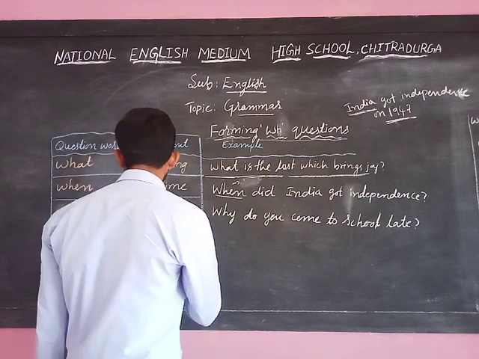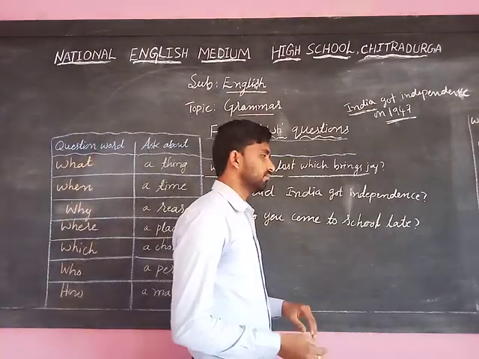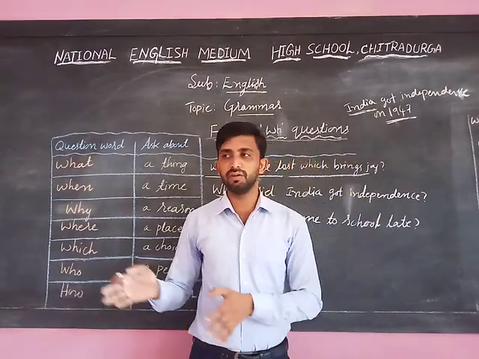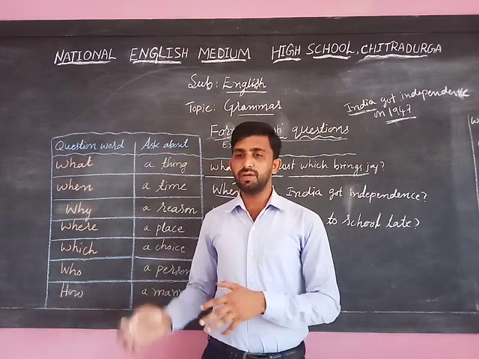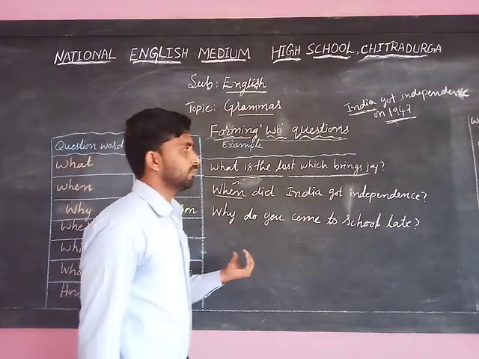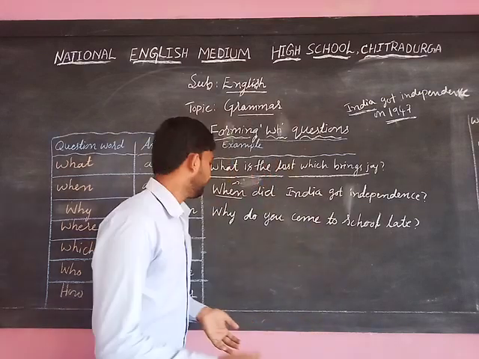Next, where is used to know about a place. For example, where is your place? In your classroom, we have a particular place, a particular bench. Like that, where is used to know about a place itself. For example, where are you from?